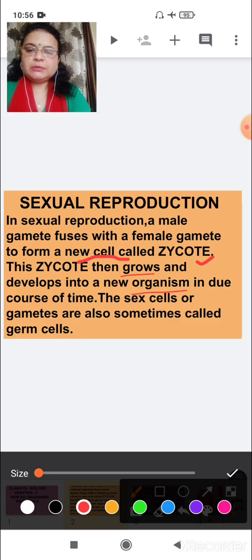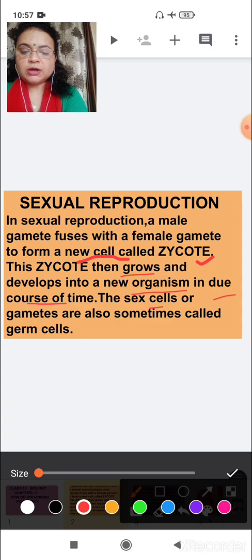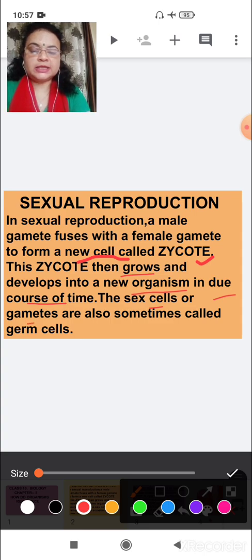Okay, not immediately. After an interval of time, due to course of time, the zygote develops into a new organism. Now the sex cells or the gametes, now you all know what these are.